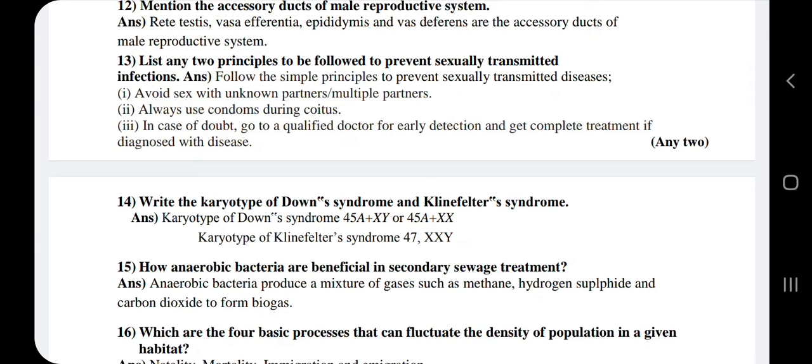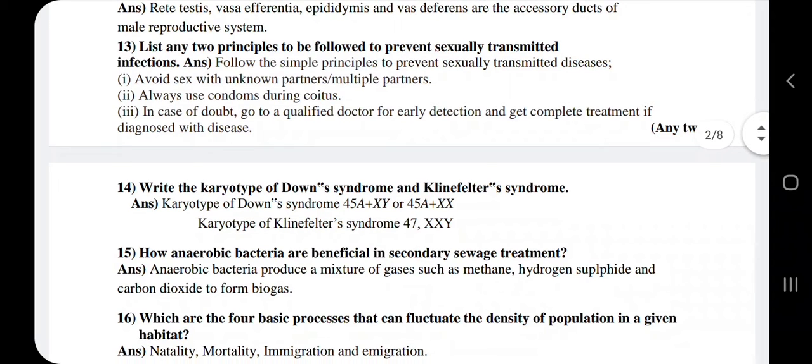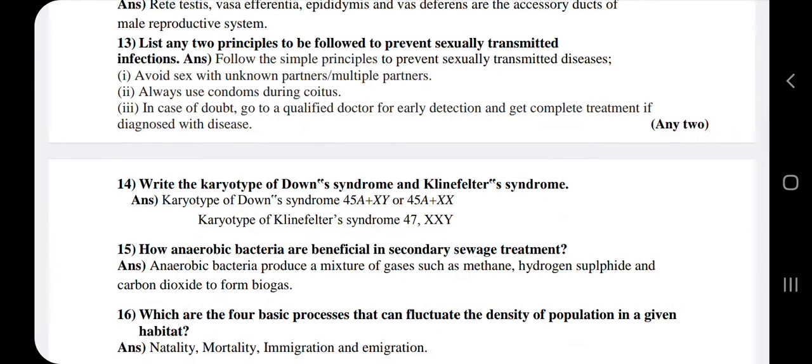So in your textbook they have given mainly 3 principles, but here they have asked you to write only 2. When you write 2 principles to prevent the sexually transmitted infections, then you will get the 2 complete marks. In that, the first principle is avoid sex with unknown partners or multiple partners. Second one, always use condoms during coitus.